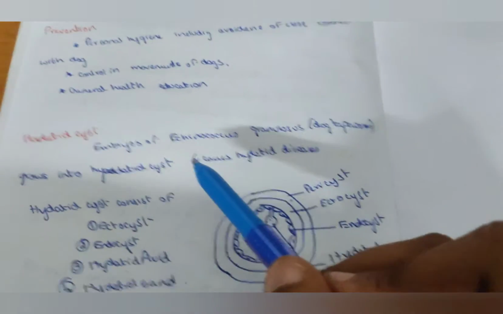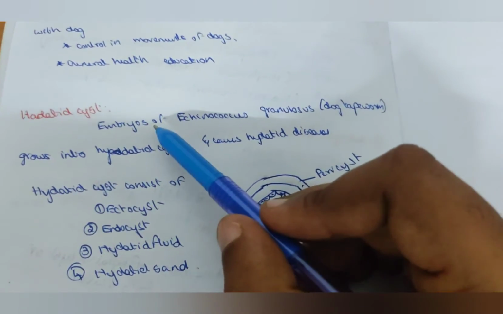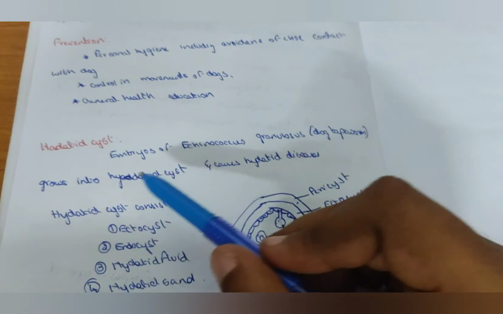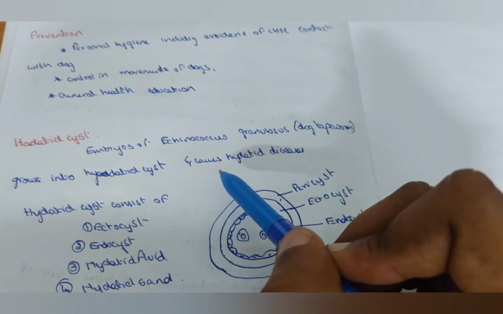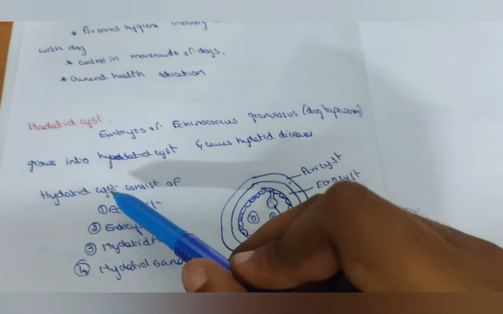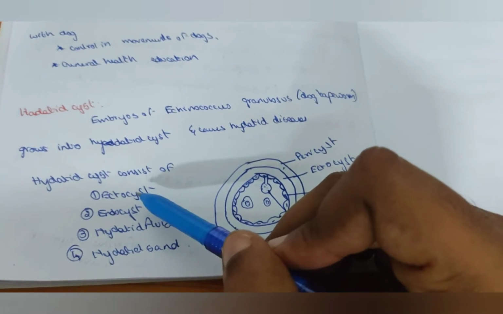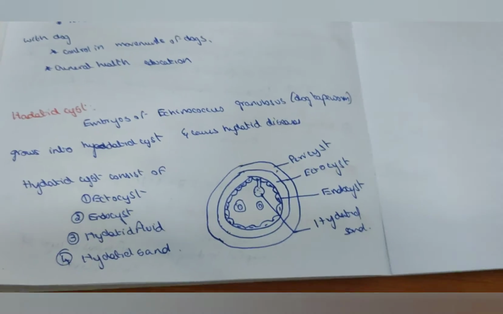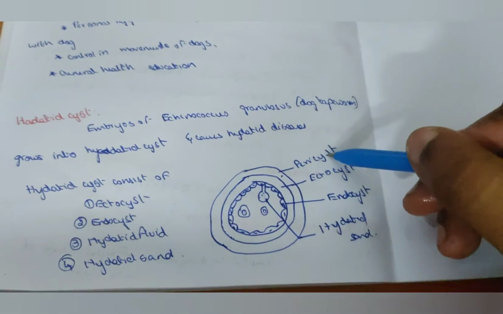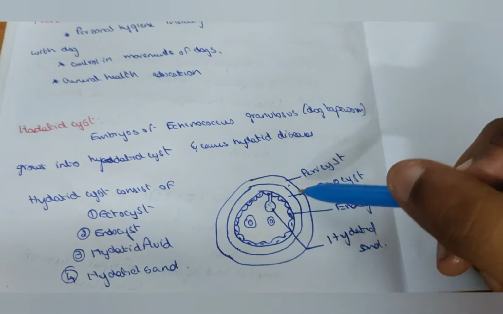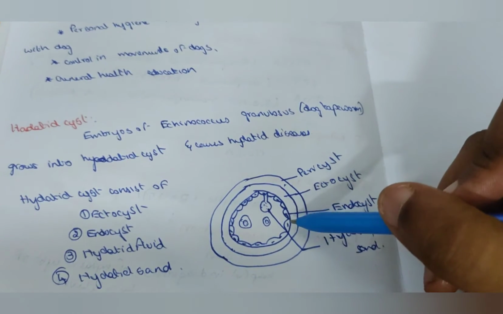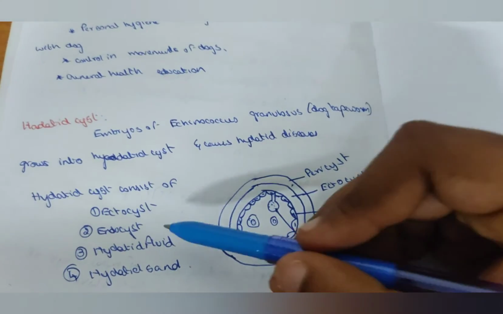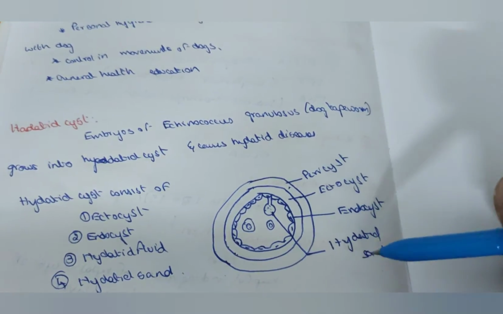The hydatid cyst. Embryos of Echinococcus granulosus, a dog tapeworm, grow in the hydatid cyst and cause hydatid disease. The hydatid cyst consists of ectocyst, endocyst, hydatid fluid and hydatid sand. The outermost layer is known as pericyst. After it comes the ectocyst. The innermost layer is the endocyst, which contains hydatid fluid and hydatid sand.